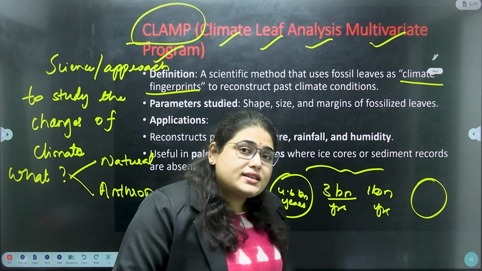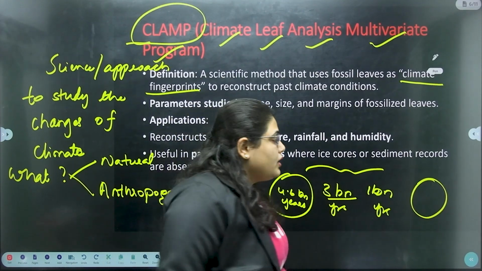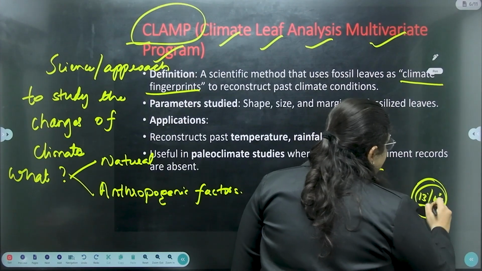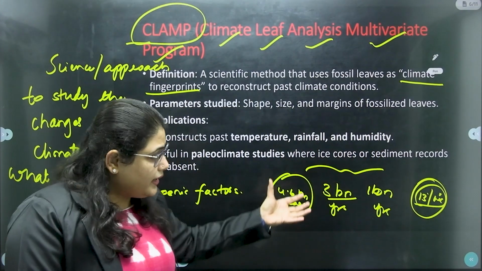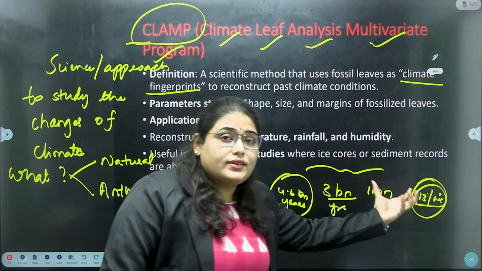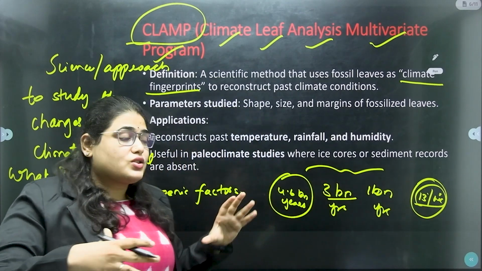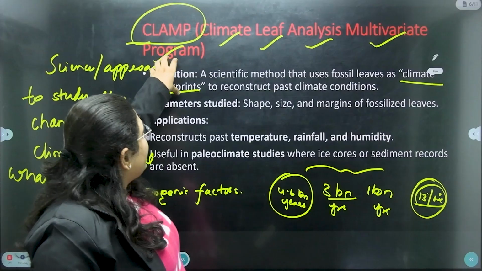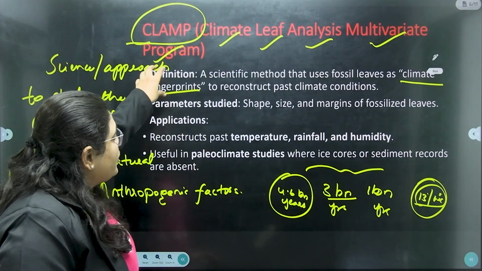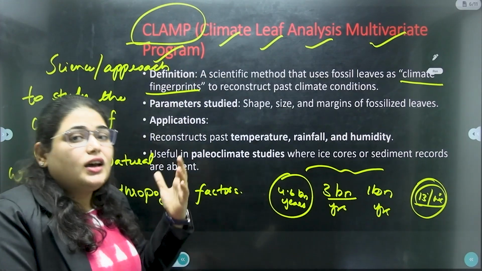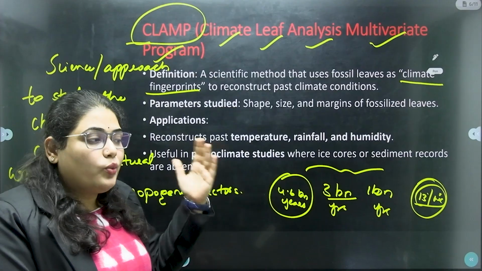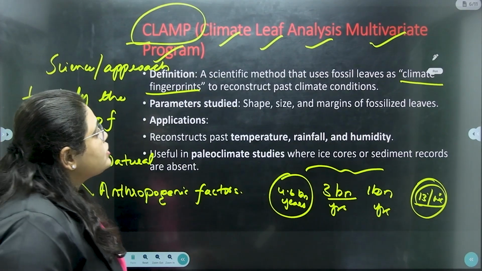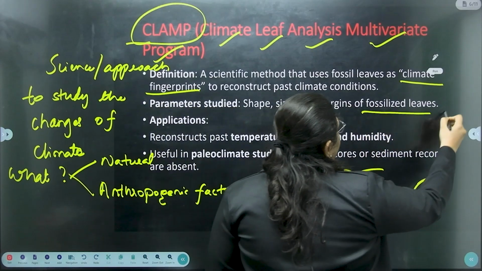What is the average global temperature? It is around 13 to 14 degrees Celsius. Earlier it was not like this. So that change, the study or the approach, is called climatic fingerprints. This is an approach where we study the climatic patterns, how they changed, and what factors led to the change. And also we need to study about fossiled leaves.